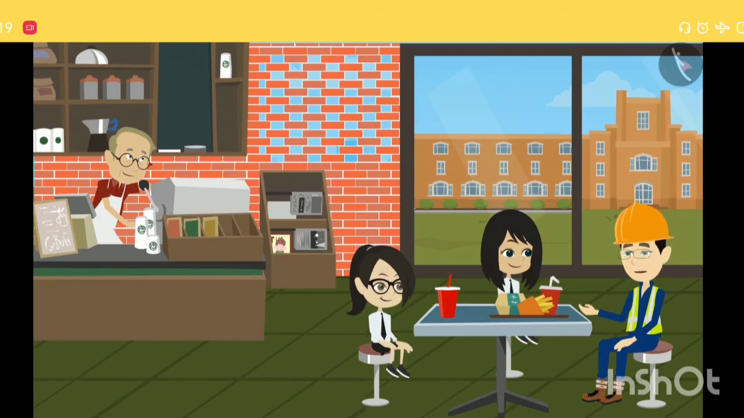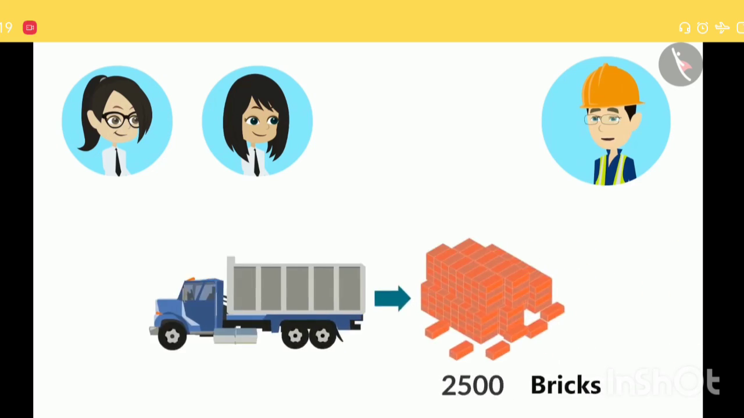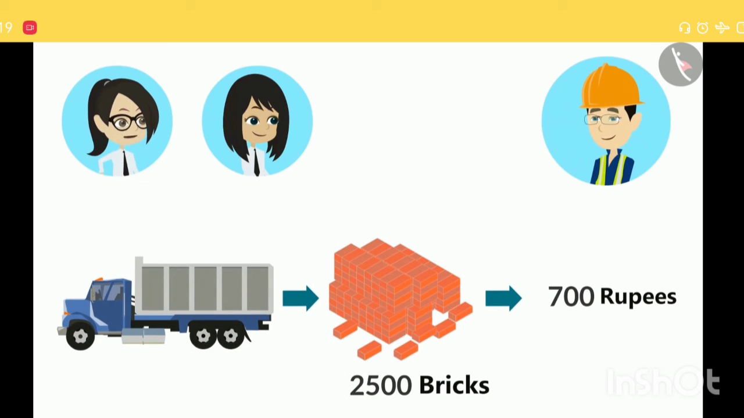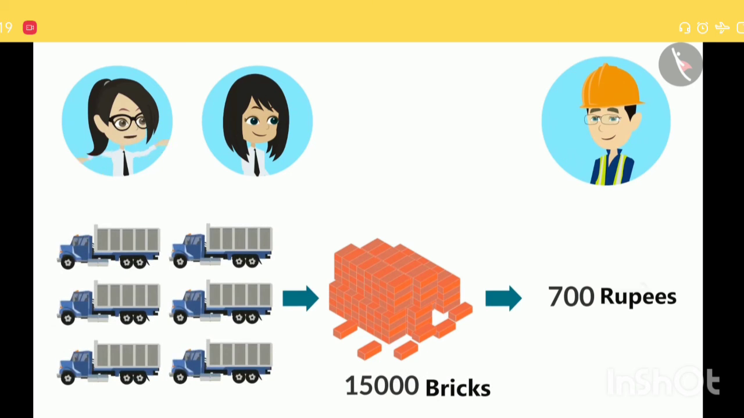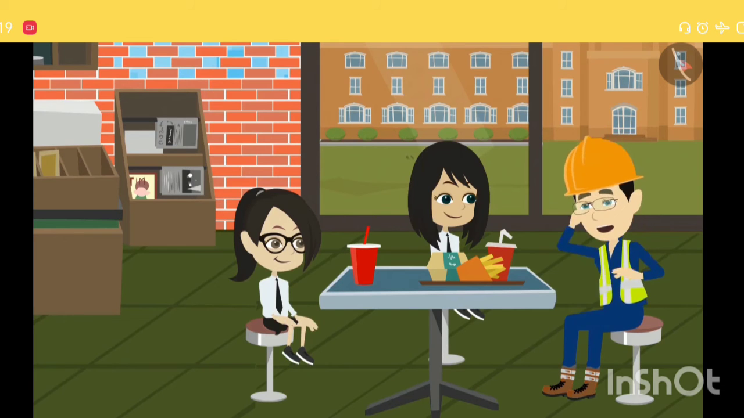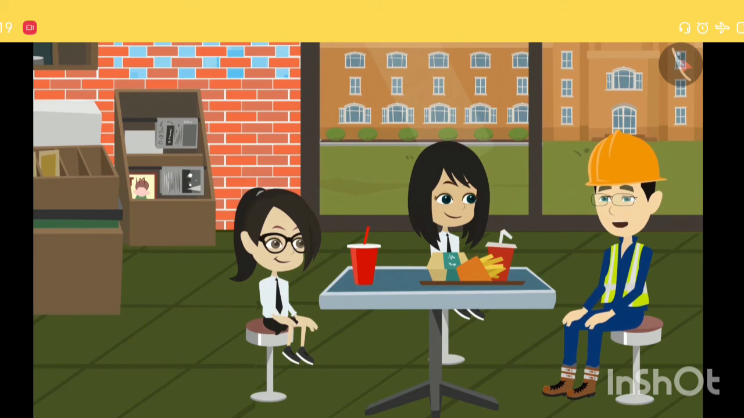The trucks that transported bricks for your canteen charged rupees 700 for one round. This means for 6 rounds we have to multiply 700 by 6 is equal to 4,200. Yes, you are absolutely right, Vandana. So tell me, how much did the bricks cost for the construction of this entire canteen?